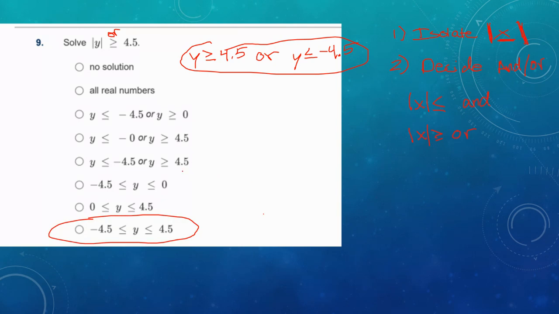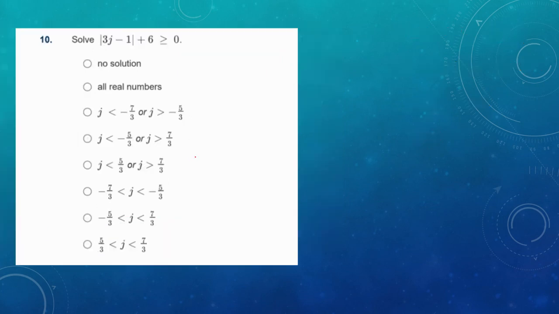Okay. Problem 10. Ooh, this one's getting a little bit ugly. So we've got the absolute value of 3j minus 1 plus 6 is greater than or equal to 0. Well, the first step is to isolate. We always need to get it alone. So I'm going to subtract 6 from both sides because I want the bars to be alone. 3j minus 1 is greater than or equal to a negative 6.